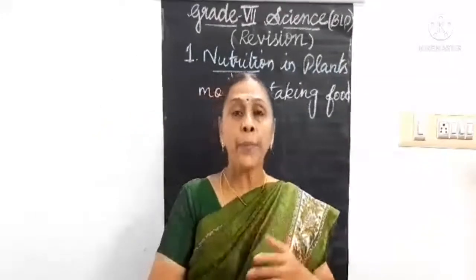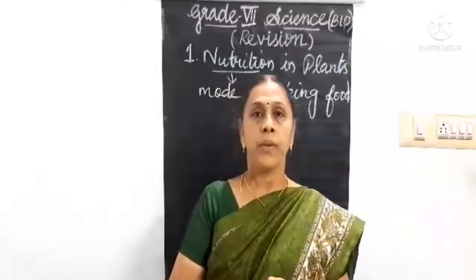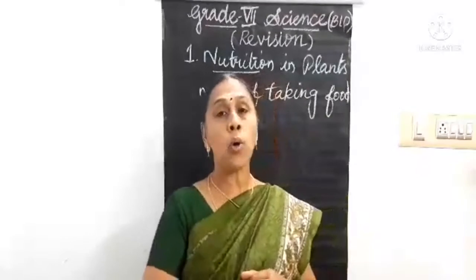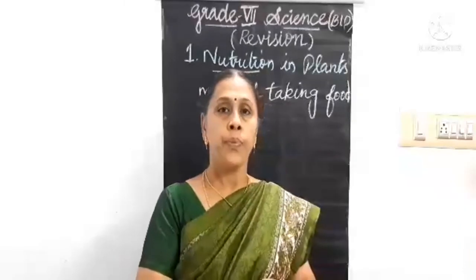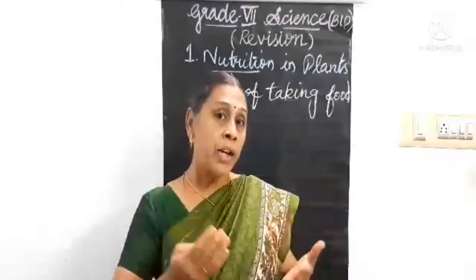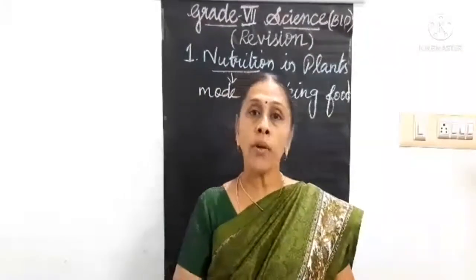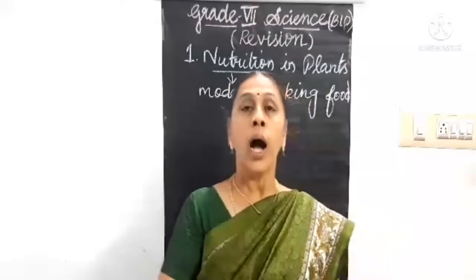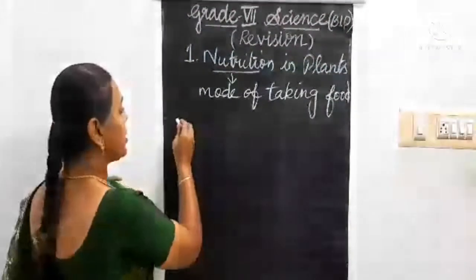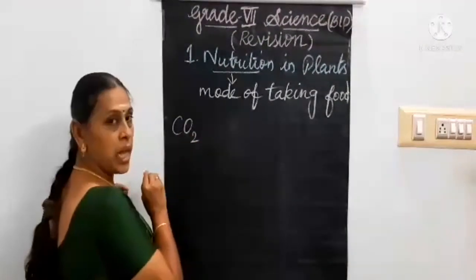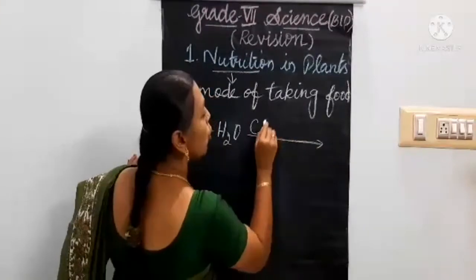And the chapter deals about the nutrition in plants. Not only animals, plants also need food for them to live. But from where do they get their food? They prepare their own food through the process called photosynthesis. Hope everyone knows. And this photosynthesis can be represented in equation form. That is, they take in carbon dioxide and absorb water from the soil, and in presence of chlorophyll.